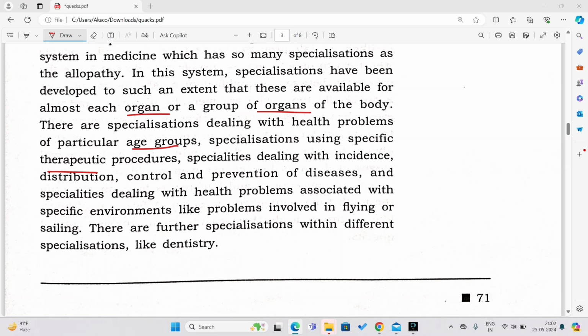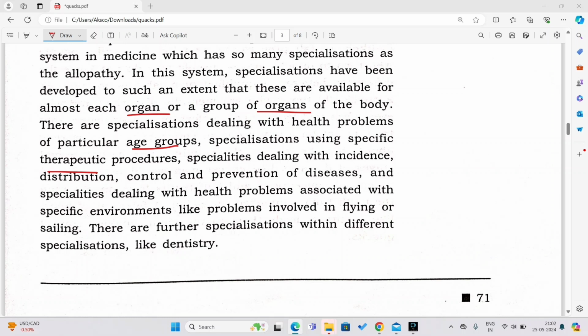See, my dear students, even you have no idea, even I have no idea, this allopathic branch of medicine is so broad, so vast, that we have no idea. So they have mentioned different types of specializations which the doctors can do in order to become a professional doctor in that field.